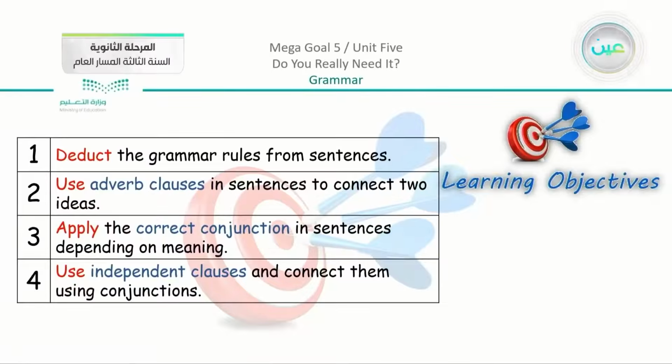We have number 1, to deduct the grammar rules from sentences. Number 2, to use adverb clauses in sentences to connect two ideas. Number 3, to apply the correct conjunction in sentences depending on meaning. Number 4, to use independent clauses and connect them using conjunctions.